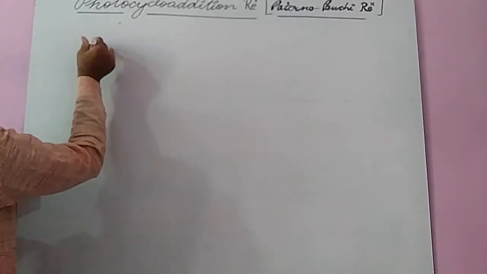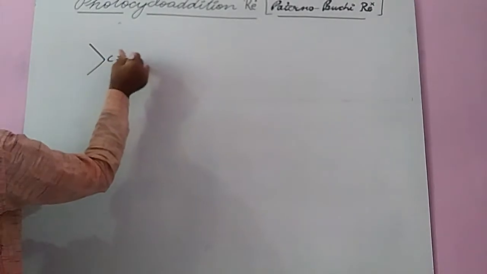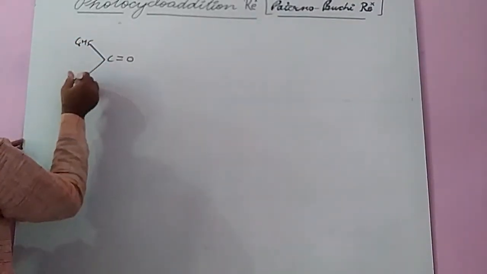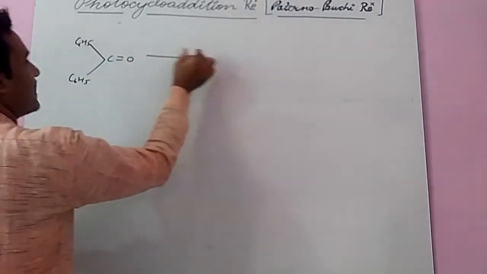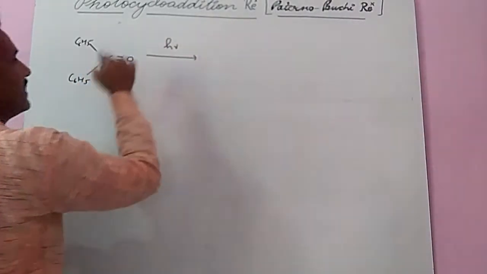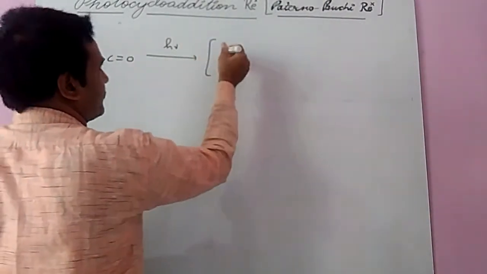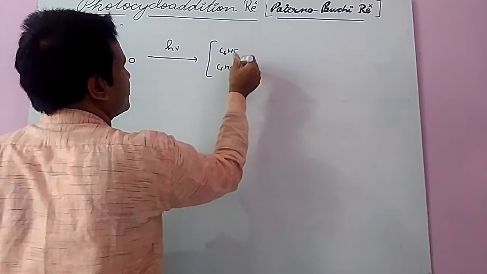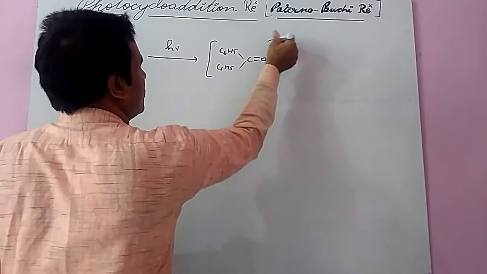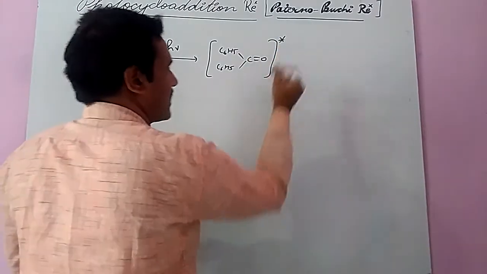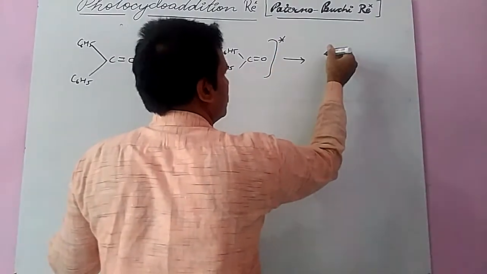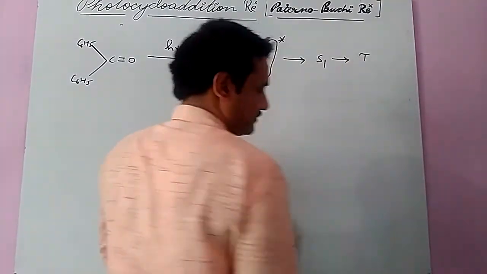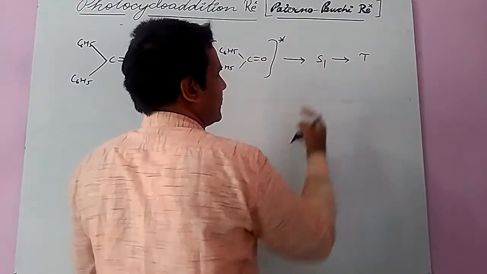So this is benzophenone, C6H5 and C6H5. When light is irradiated, it converts into the excited form, C6H5, C6H5, C double bond O. This is the excited state, and it converts first into the singlet, then into the triplet.